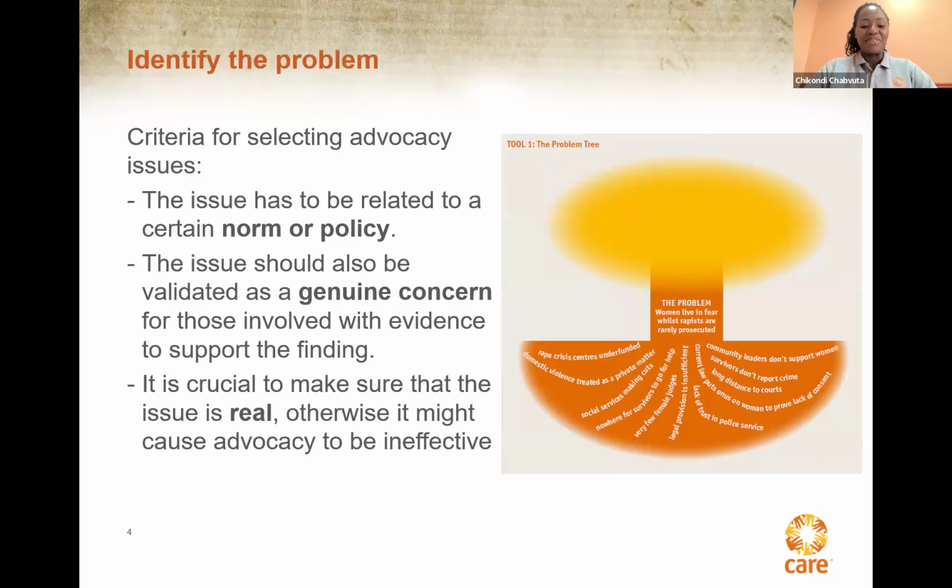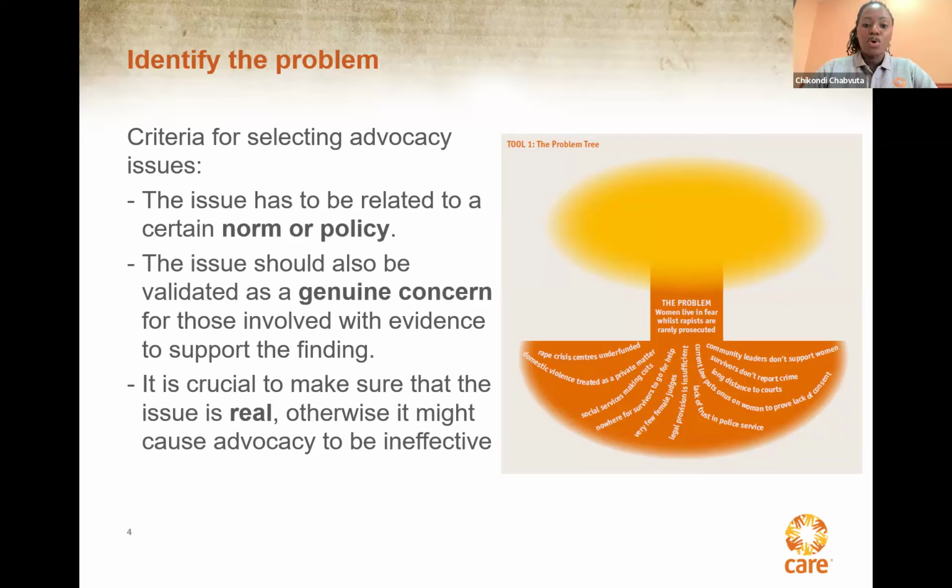You would think that it goes without saying, but it's really important to be critical in identifying the problem of your advocacy efforts and really try to get to what it is that you intend to address. Knowing what your problem is will also help uncover some of its associated root problems and potential solutions. Having identified your problem, you will be able to identify what in your problem can be addressed through a policy change and what needs to be addressed through programmatic aspects of your work.